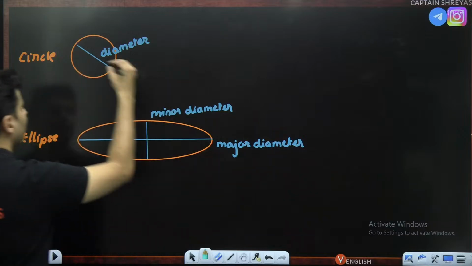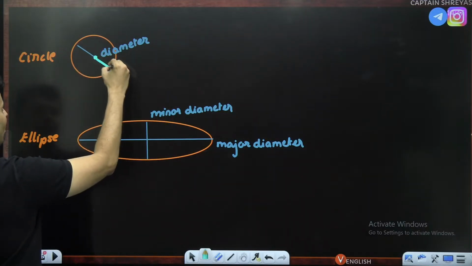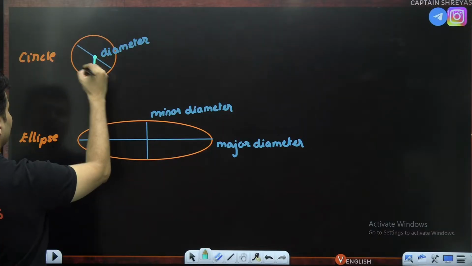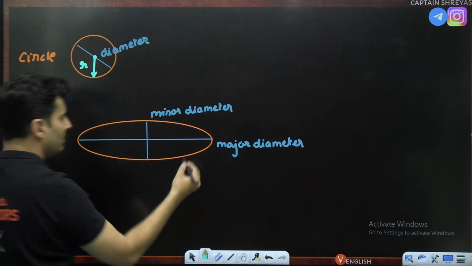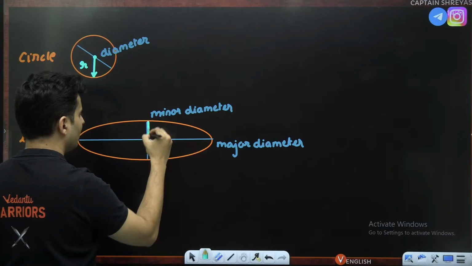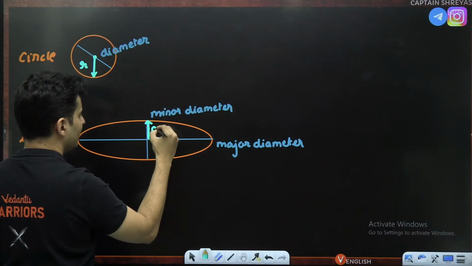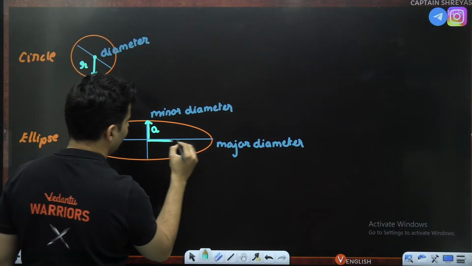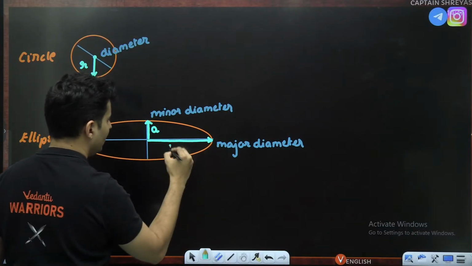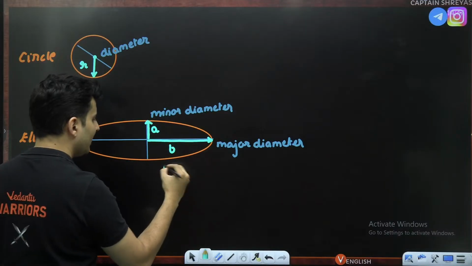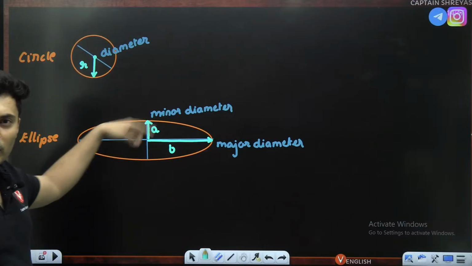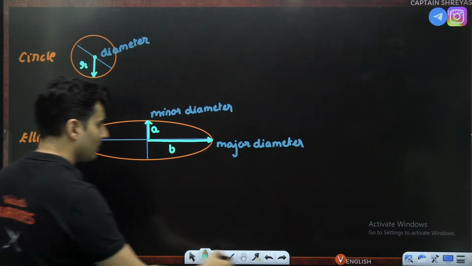Also remember, the radius of that circle is the same no matter where you go. Let's say I call it r, but here it is not the same. From here to here, the radius is different. That is, let's say a. From here to here or here to here, it is different. Along the biggest one, this is b. This is the biggest radius, b. a is the smallest radius. Okay, I hope you are able to identify the differences.